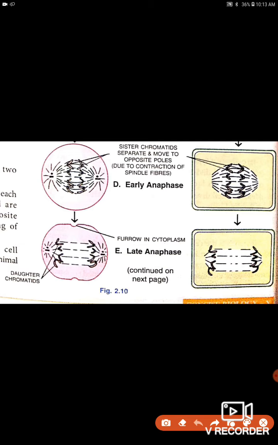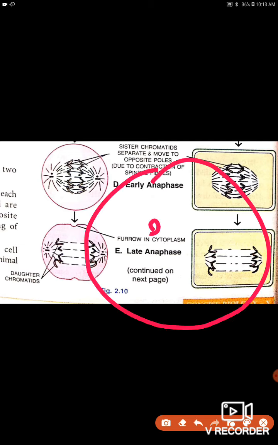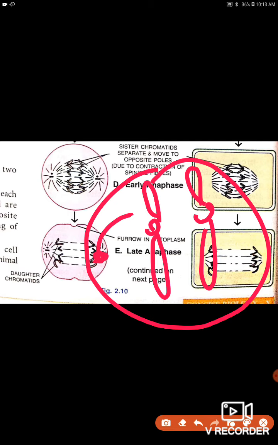The spindle fibers contract. Why is it said that they contract? Because see here, it was separated, and the spindle fibers which are attached here are now contracted, so they are pulling towards the pole area. If it is contracted, then it will be pulled toward this area.